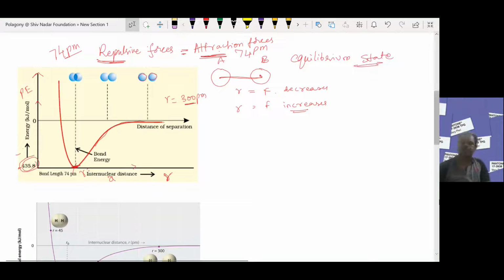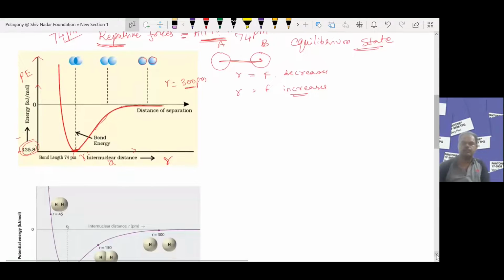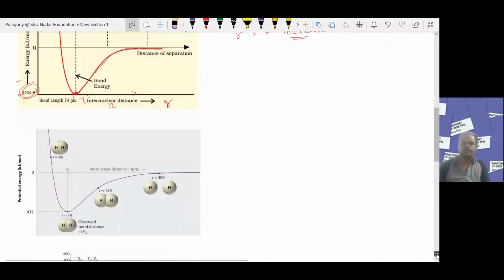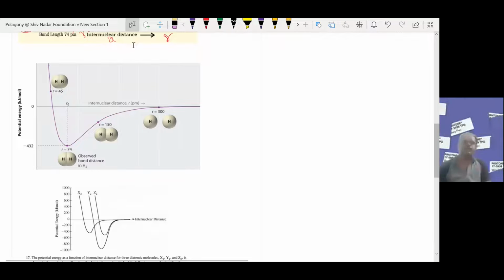Let us go for the detailed discussion of another graph. Look at this graph. Both hydrogen atoms are separated at a distance of r equal to 300 picometers, and as per this graph, their potential energy is equal to zero.